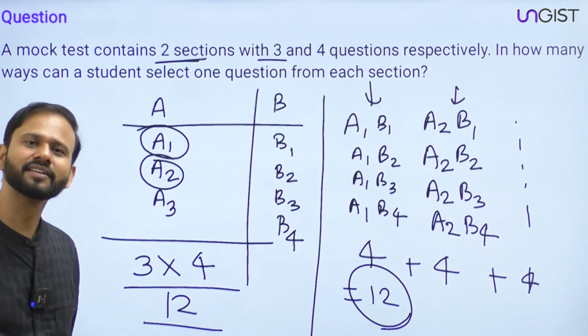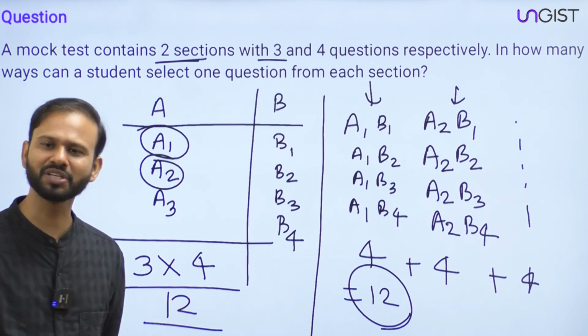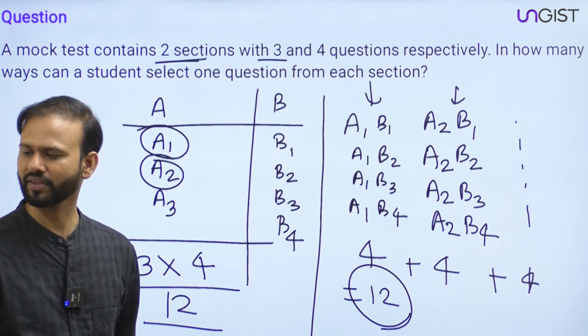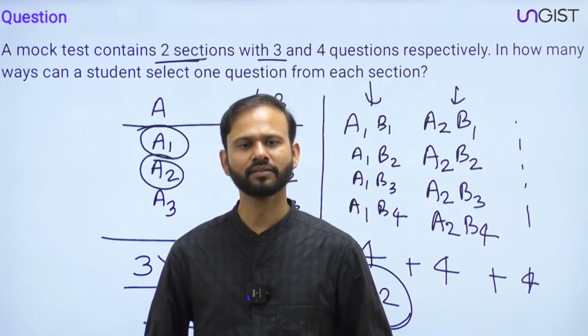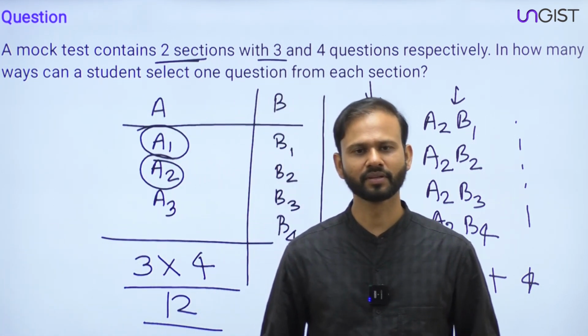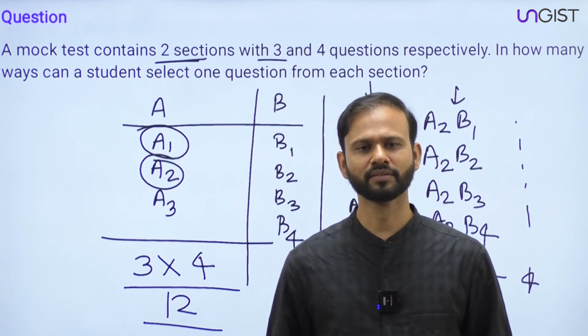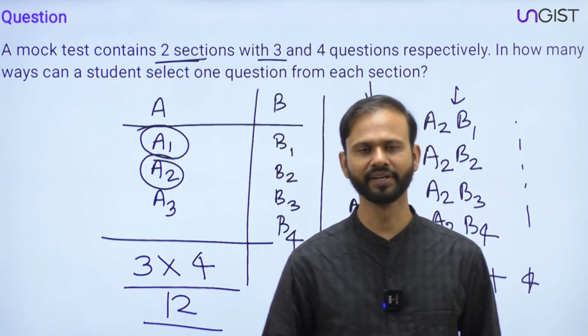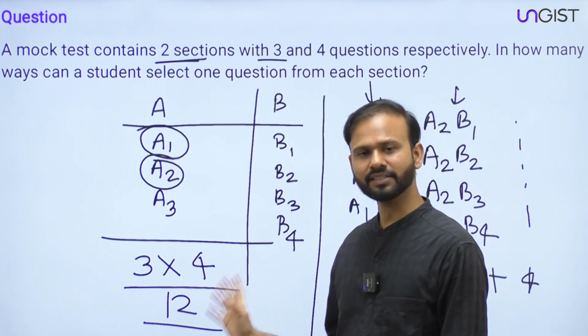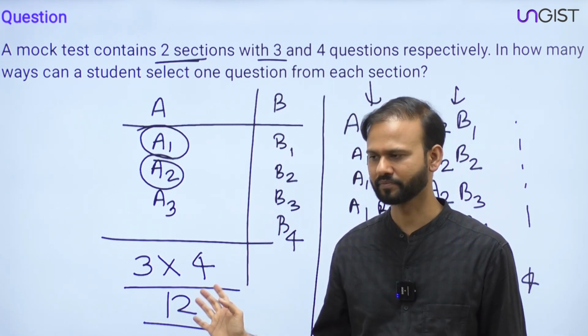So in total there are 3 into 4, 12 ways possible. Okay. Guys, it is clear, right?